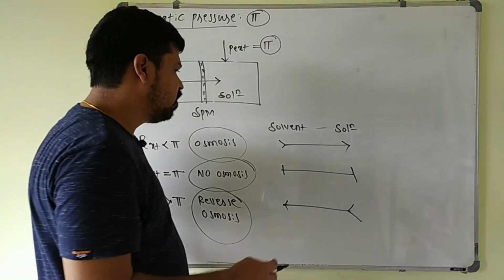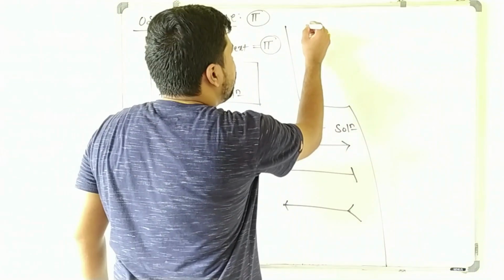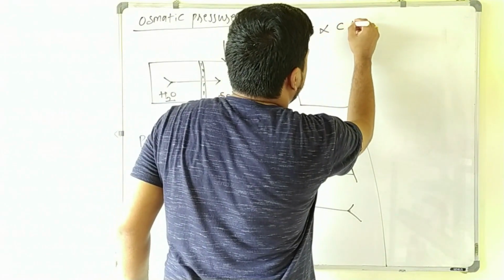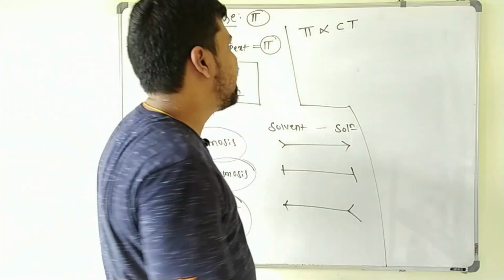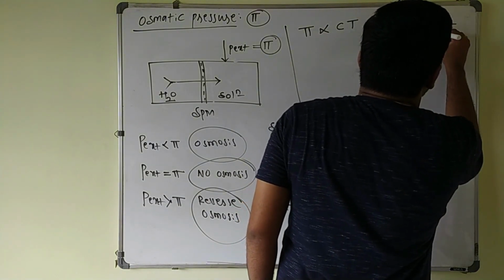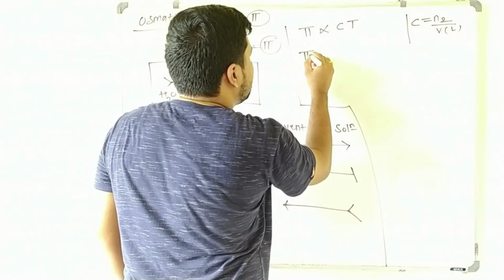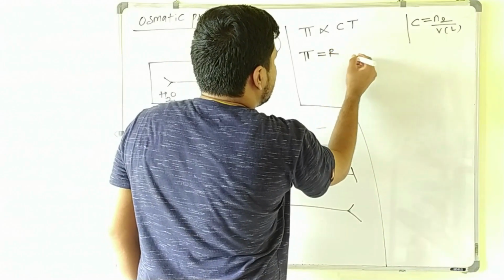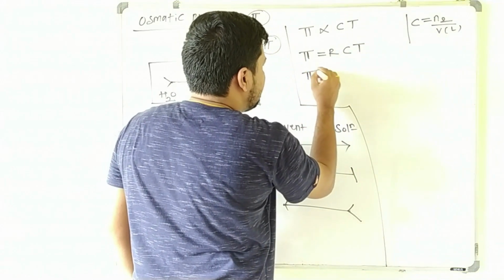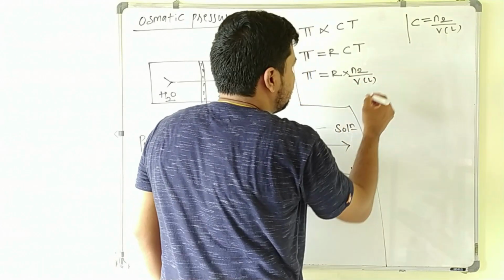Now you know the osmotic pressure, we'll write the formula here. This osmotic pressure, phi, is directly proportional to the concentration at a particular temperature. Here concentration C is nothing but molarity, the number of moles of solute present in 1 liter of the solution. If you remove the proportionality sign, with R as the gas constant, you get phi equals RCT. What is C here? It is the concentration, R into n2 by volume in liter into temperature.